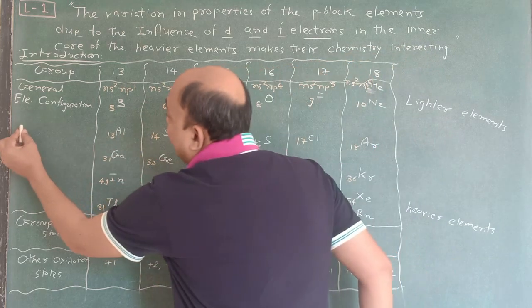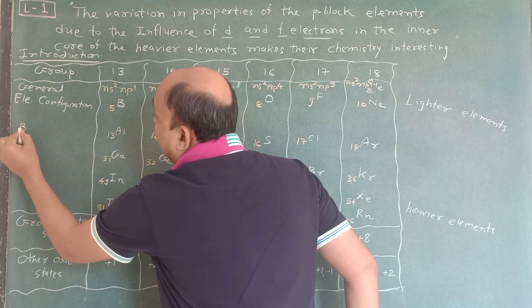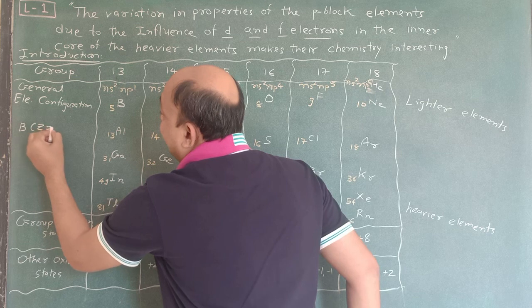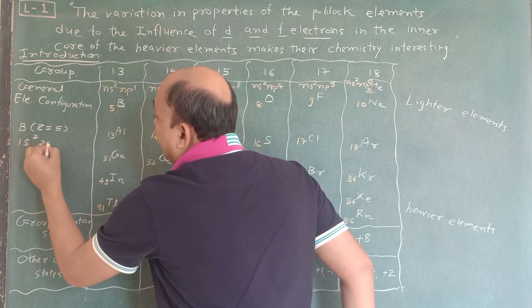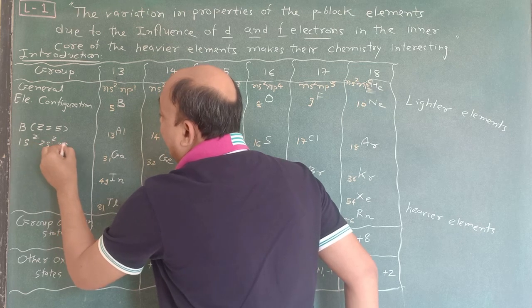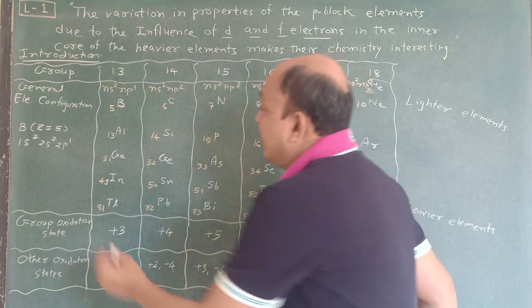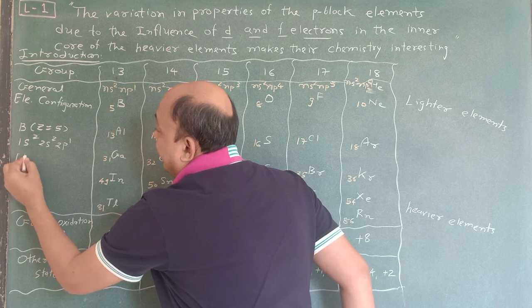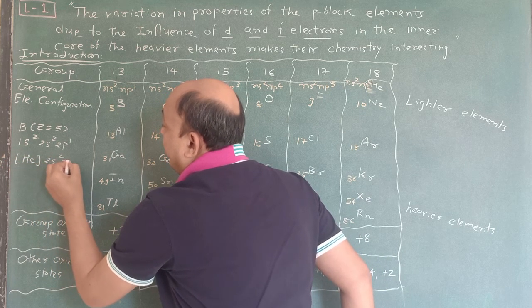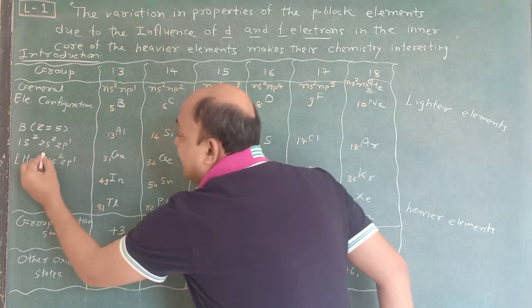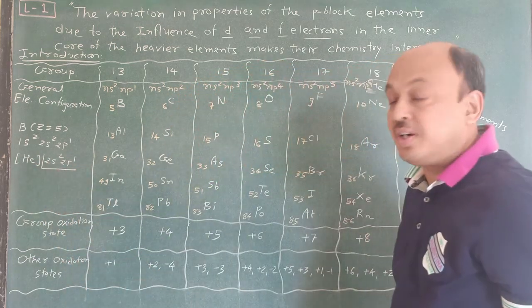Suppose you write down the electronic configuration of boron, Z equal to 5. It is 1s2, 2s2 and 2p1. Instead of 1s2, if I write He core, then 2s2, 2p1 is there. And this is known as the outermost orbital.